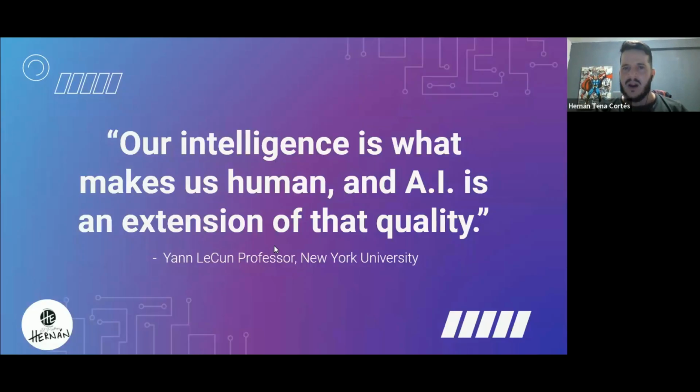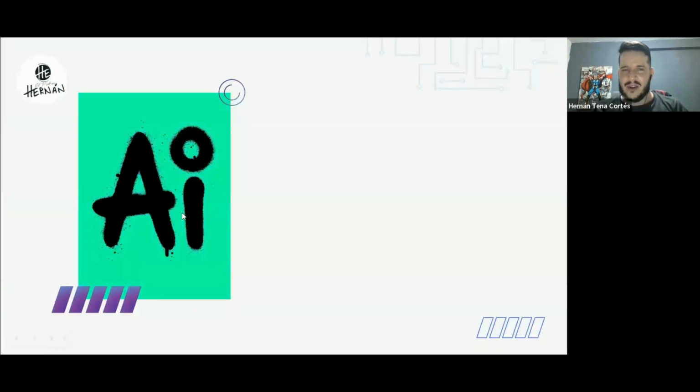6 years. All right, here we have a little quote about artificial intelligence. "Our intelligence is what makes us human, and AI is an extension of that quality." You know, with this, I agree. Humans created AI, so there's a human element in AI.